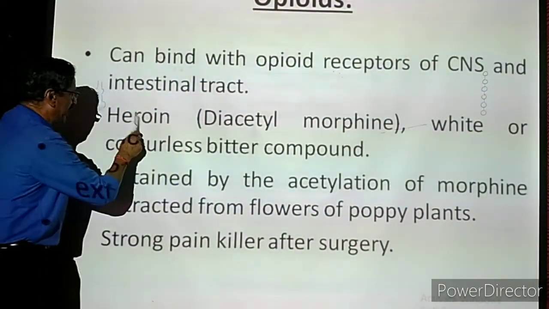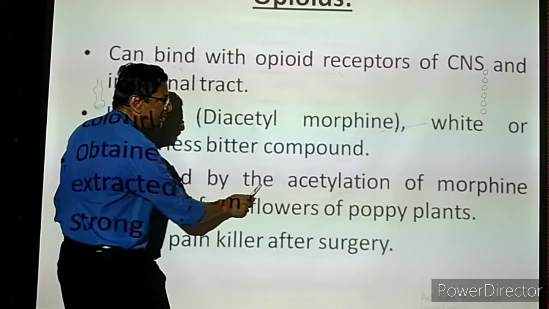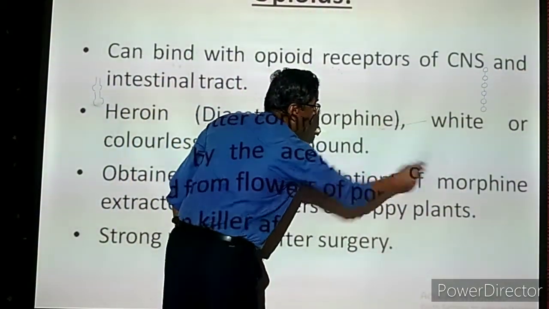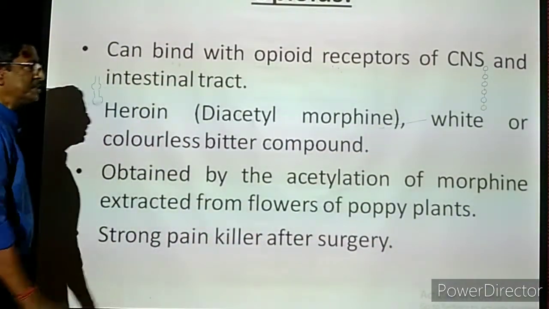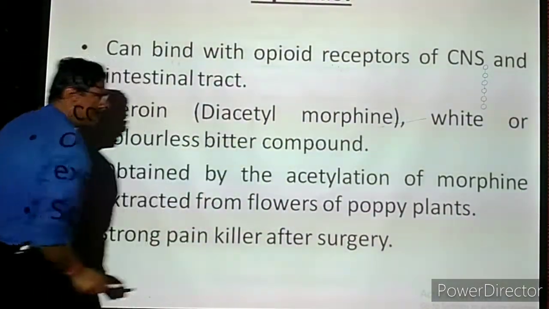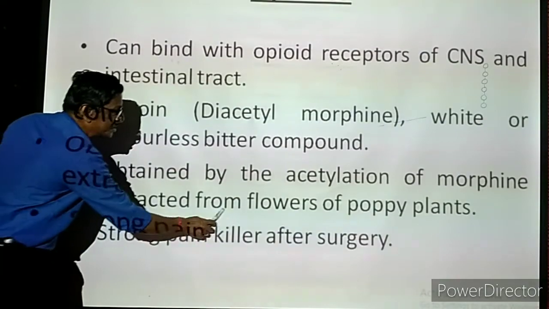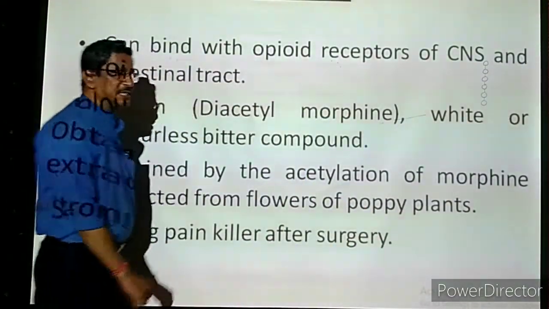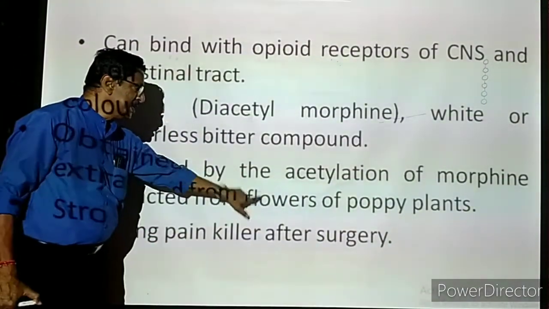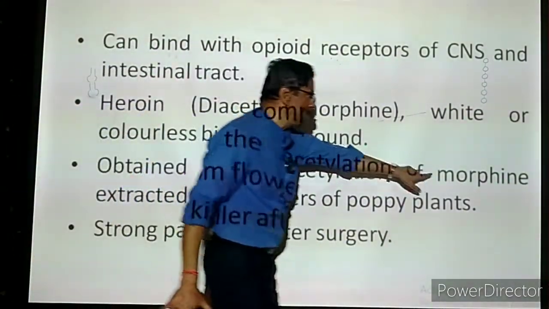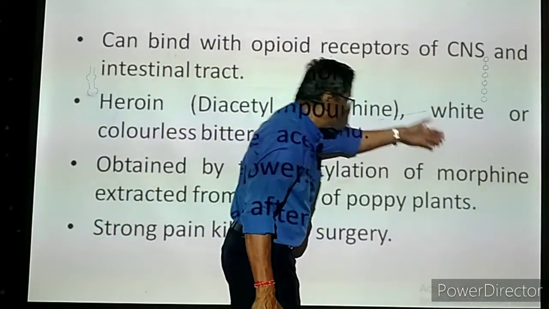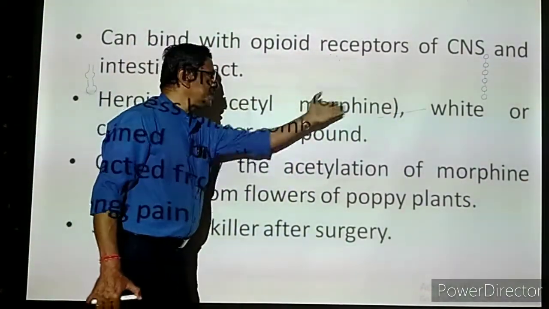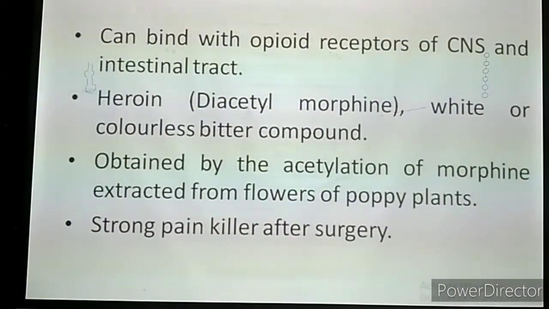Heroin is obtained by the acetylation of morphine. Acetylation is a chemical process. Morphine is a chemical which is obtained from a plant. It is extracted from the flowers of the poppy plant. Poppy plant is a type of plant in which the flowers have this chemical called morphine. They extract the morphine, then they carry out acetylation. As a result, diacetyl morphine, heroin, is prepared.